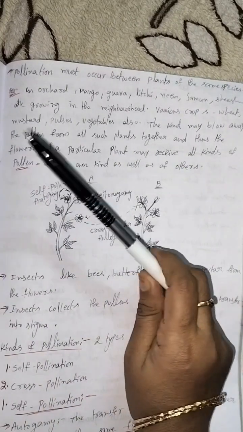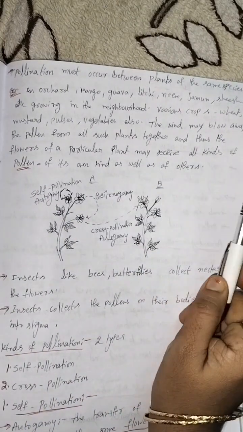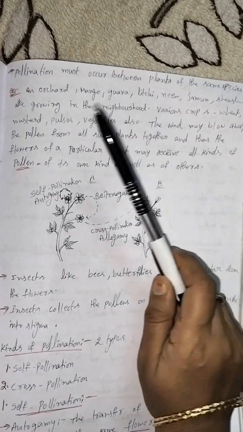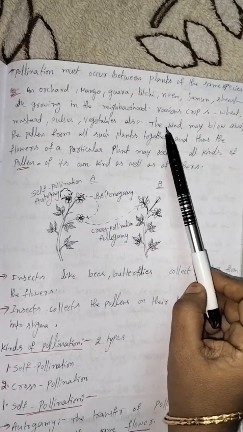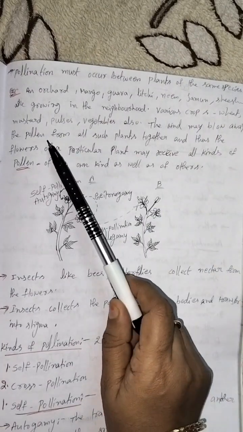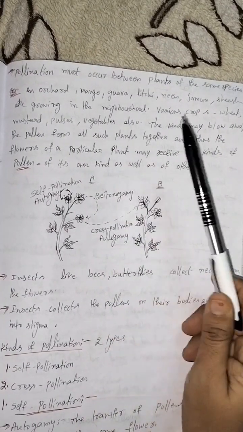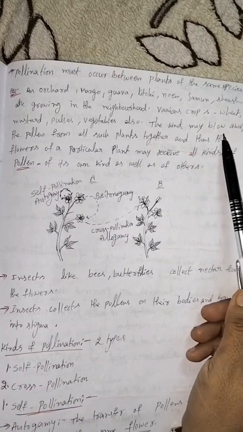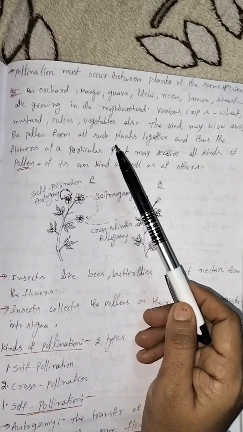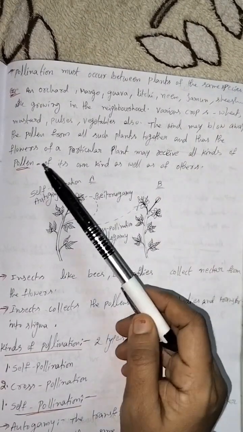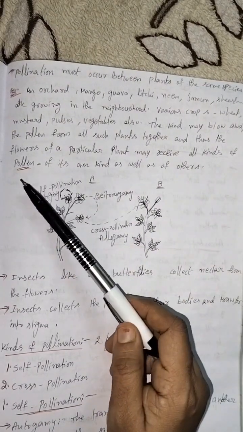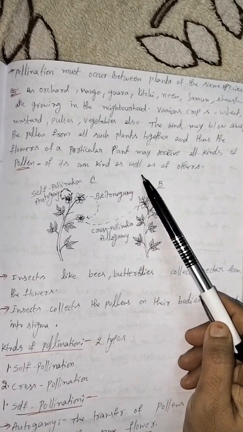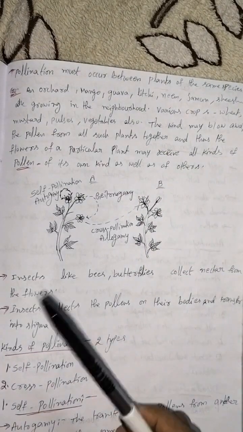For example, we know that orchids, mango, guava, lychee, neem, jamun, etc. are growing in our neighborhood. Various crops like wheat, mustard, pulses, vegetables, we also know. The wind may blow away the pollen from all such plants together, and thus the flowers of a particular plant may receive all kinds of pollen, of its own kind as well as of others.